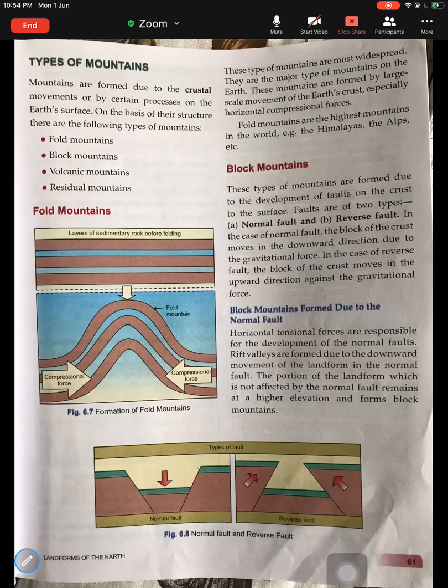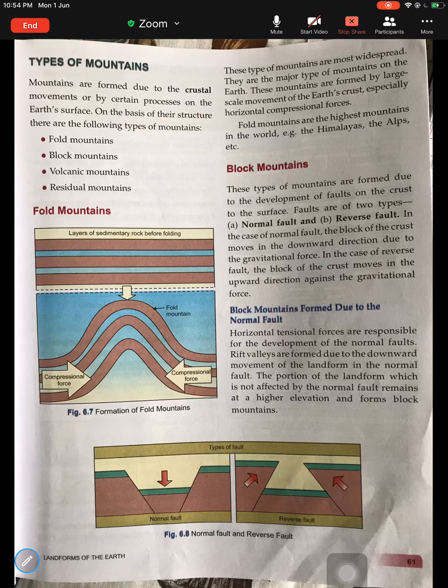Now, types of mountains. That is the second goal for today's class. The first part we covered what are landforms, how are landforms important to us, and the various types of landforms. Now, let's begin with mountains. So, what are mountains first? Mountain is a portion of land surface which rises abruptly from the surrounding area. So, it's a very steep land which is rising to great height above the land surrounding it.